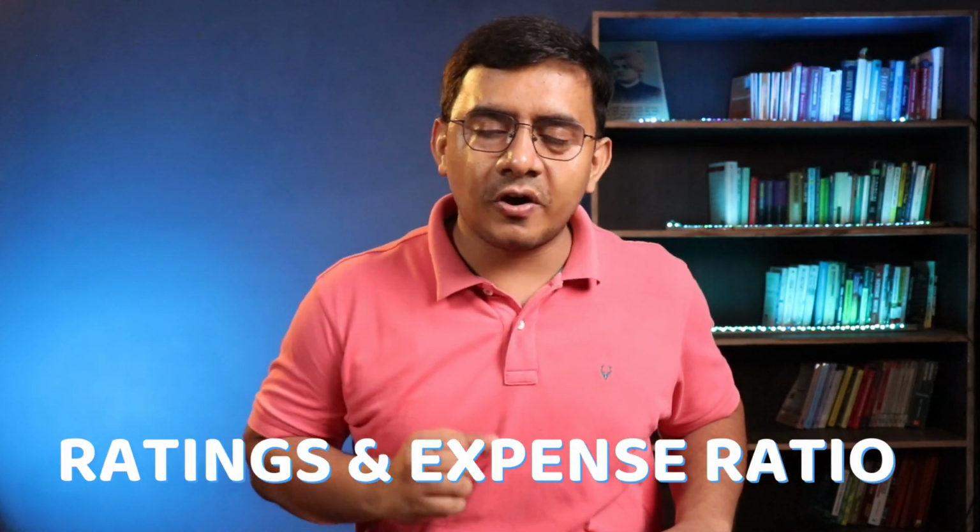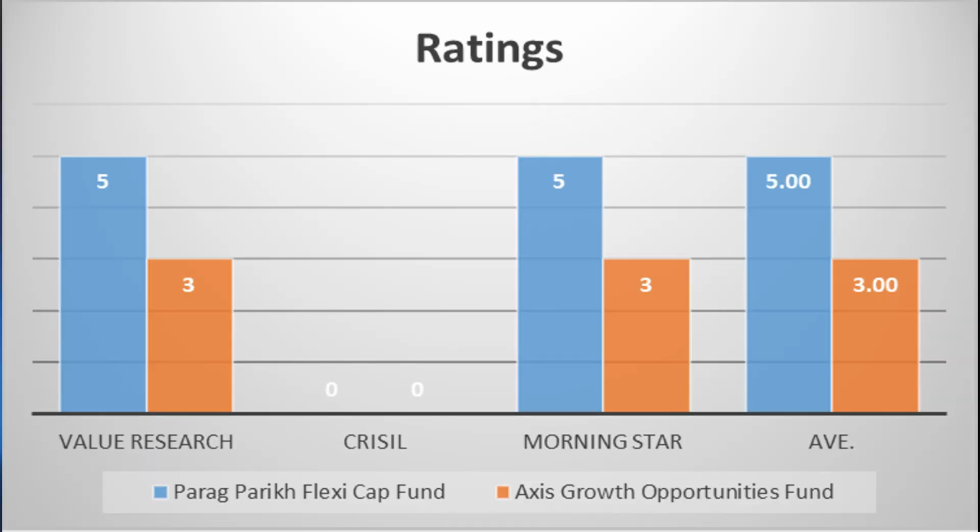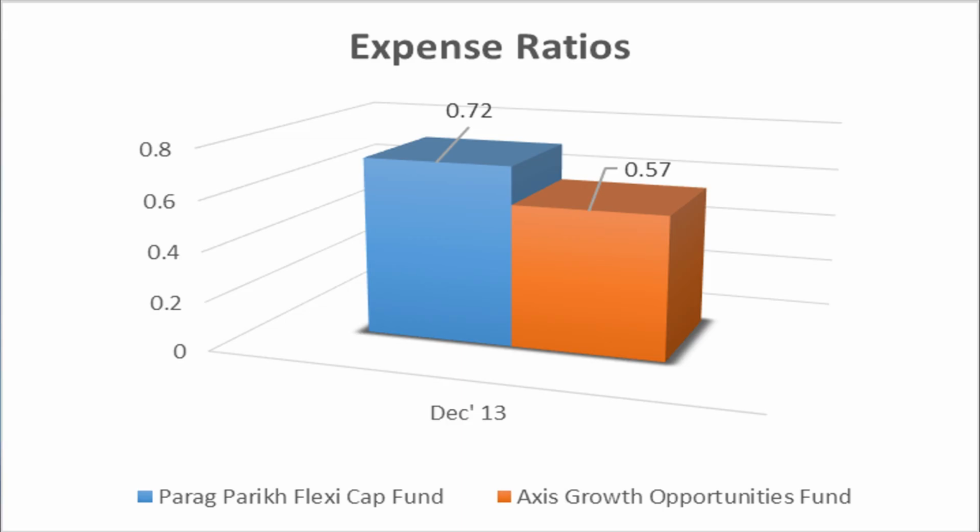And last in this analysis, we are going to see the ratings and expense ratio of these funds. And in terms of ratings, Value Research and Morningstar have given 5 star to Parag Parikh Flexi Cap Fund and 3 star to Axis Growth Opportunities Fund, whereas CRISIL has left these funds unrated. And in terms of expense ratio, Axis Growth Opportunities Fund is better than Parag Parikh Flexi Cap Fund. So the conclusion of this analysis is Parag Parikh Flexi Cap Fund is better than Axis Growth Opportunities Fund. But the important point to note here is both of these funds are from different categories and both of these funds have very insignificant portfolio overlapping. So you can invest in both of these funds.